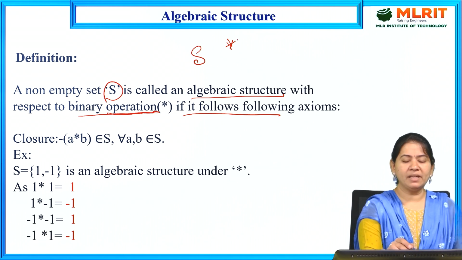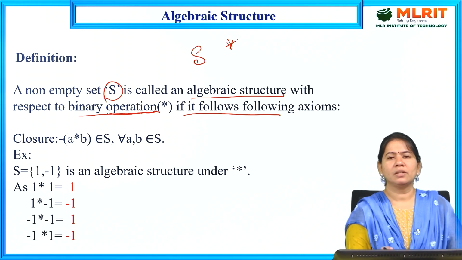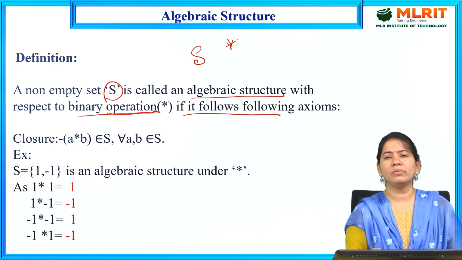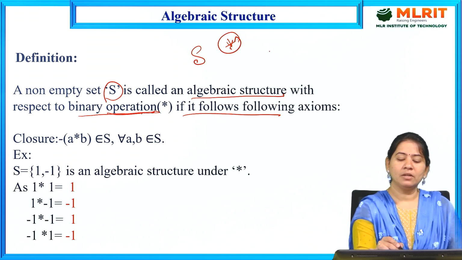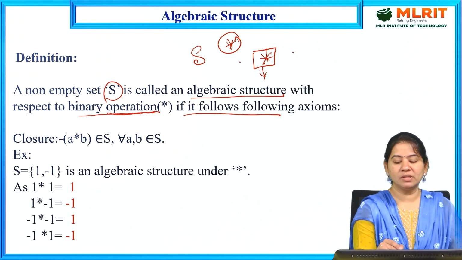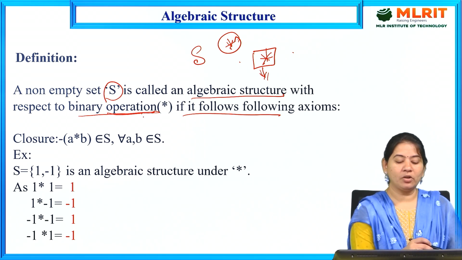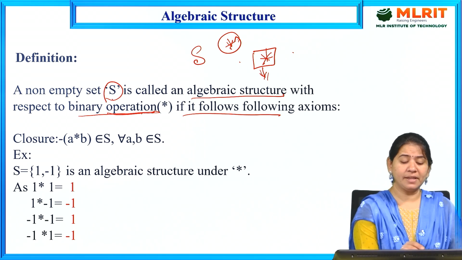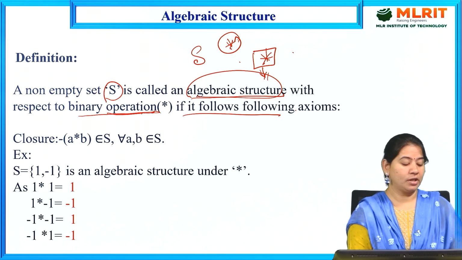So binary operation means what? You can have any operator which is going to operate between two operand values. The binary operator is going to get a value because of two operands; you use the operator in between both the operands. So that is called a binary operator. And a non-empty set S is called an algebraic structure with respect to the binary operation if it follows the following axioms. What are the axioms here?